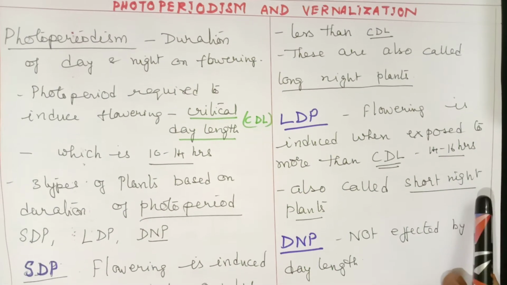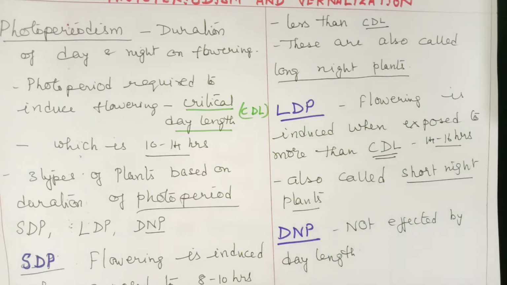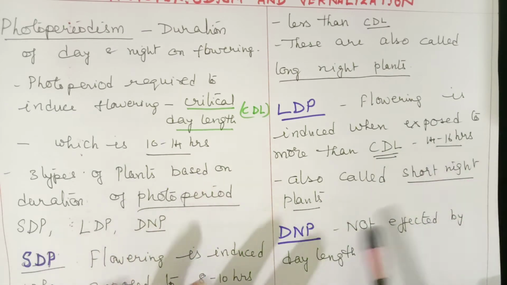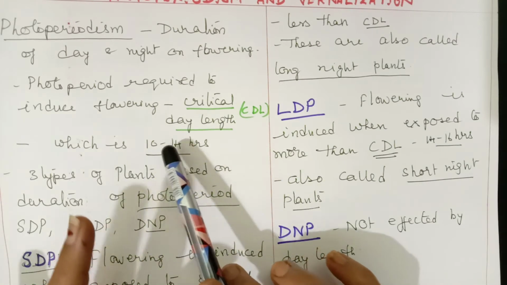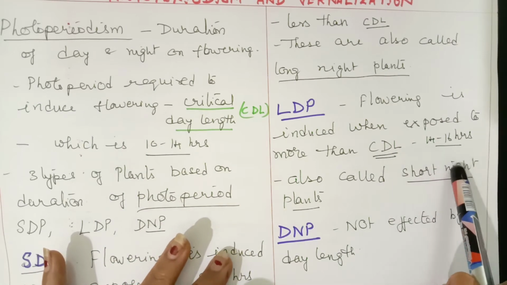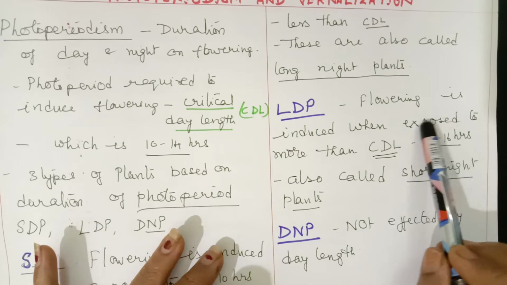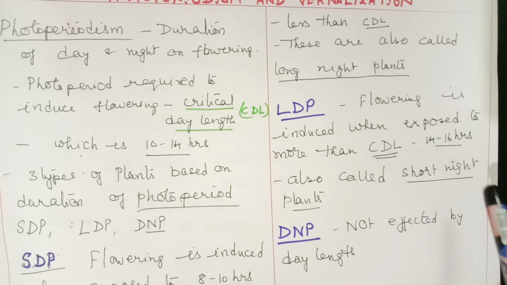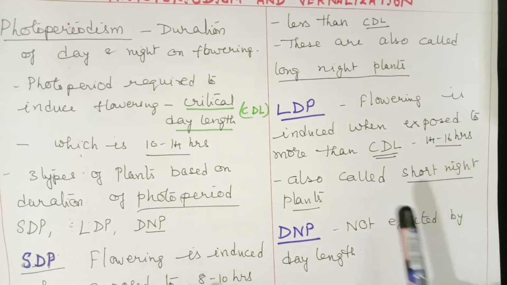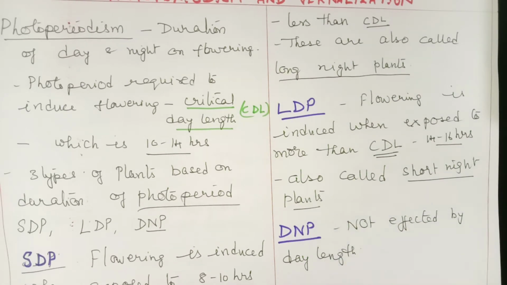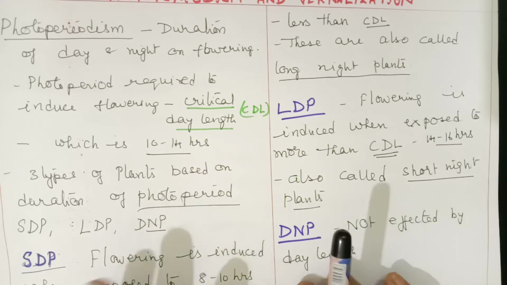Now the second category is long day plants. Long day plants are those where flowering is induced when they are exposed to more than the critical day length. Here the critical day length is generalized as 10 to 14 hours, so the duration required is 14 to 16 hours, more than the critical day length. Such plants are called long day plants. The third category is day neutral plants, which are not affected by the day length at all.